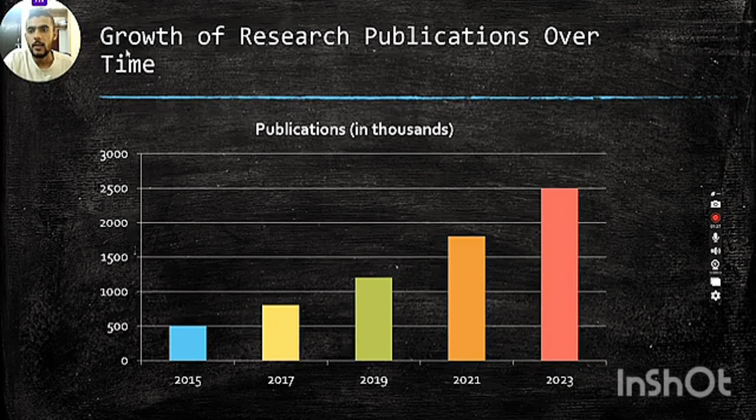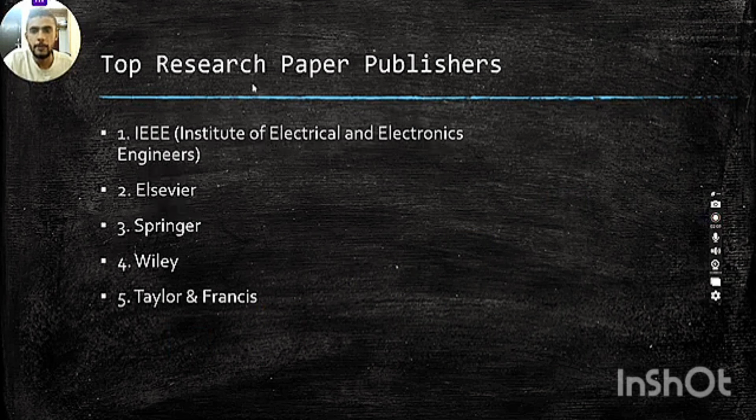Now we will see the growth of research publications over time, how they vary. In 2015 only 1500 papers were published. In 2017 approximately 800 papers were published. In 2019 you will see how they increase. And approximately in 2024, 3000 or 3500 papers were published.